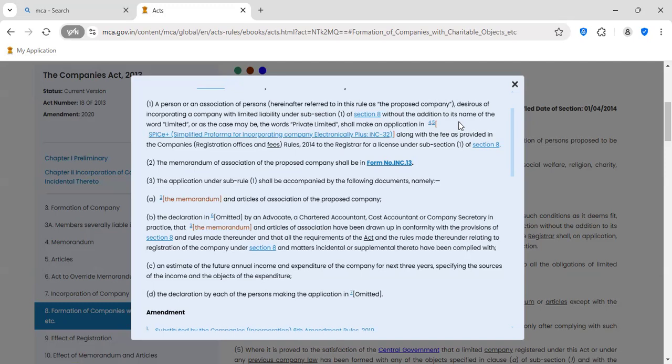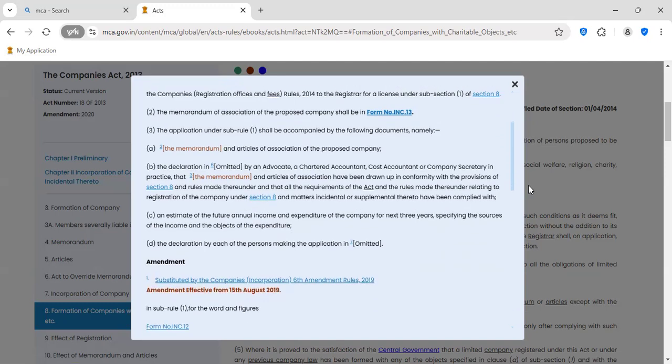And this application for incorporation shall be made in SPICe Plus. In the SPICe Plus form, we have to apply along with the fee as provided in the Companies (Registration Offices and Fees) Rules, 2014. So we are applying through SPICe Plus for incorporation of a Section 8 company. And the memorandum of association of the proposed company shall be in Form INC-13. That is the MOA for a Section 8 company.